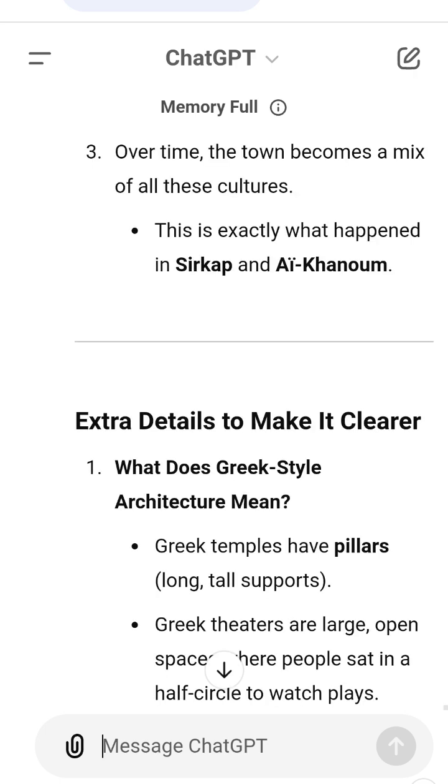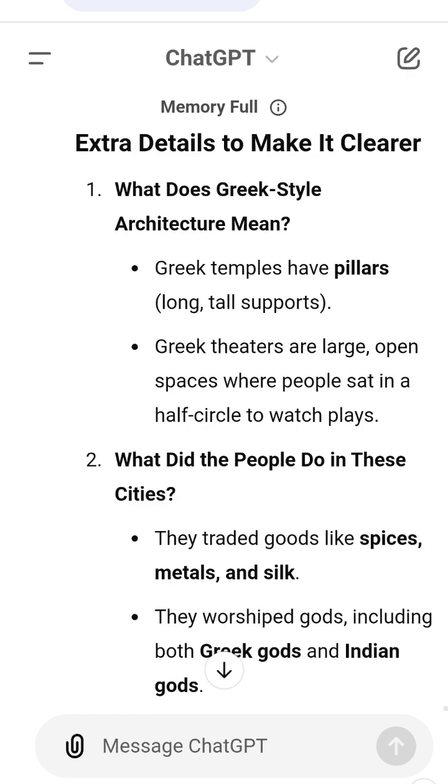3. What can we learn from coins found in these cities? Coins often had the names of rulers. They tell us who ruled the city and when.